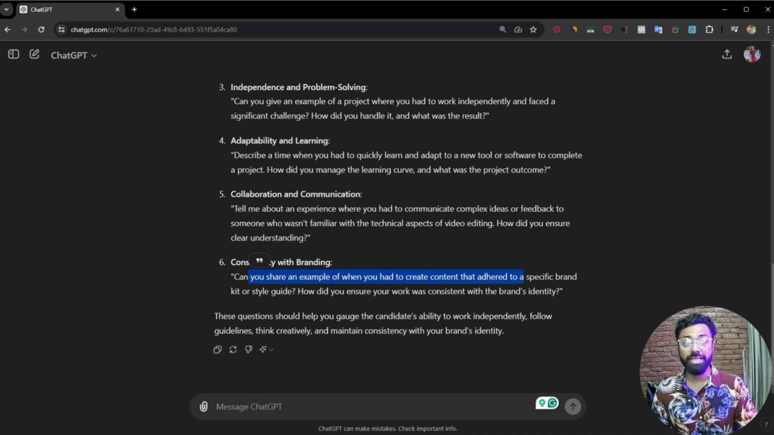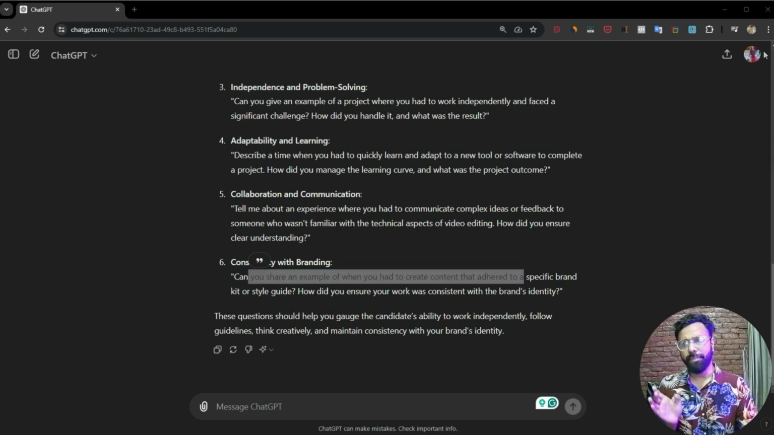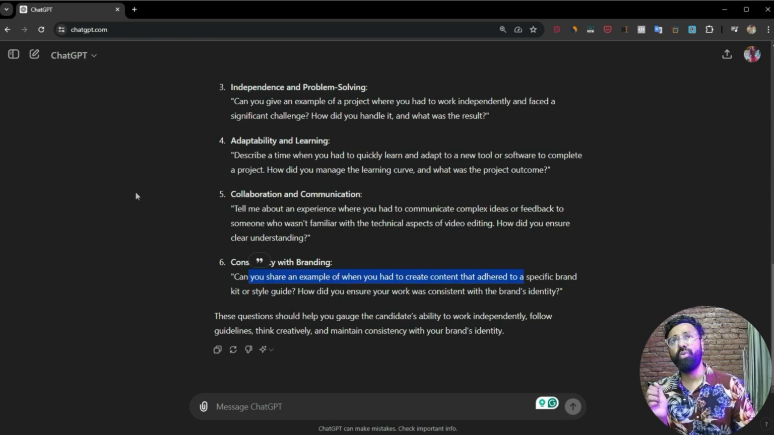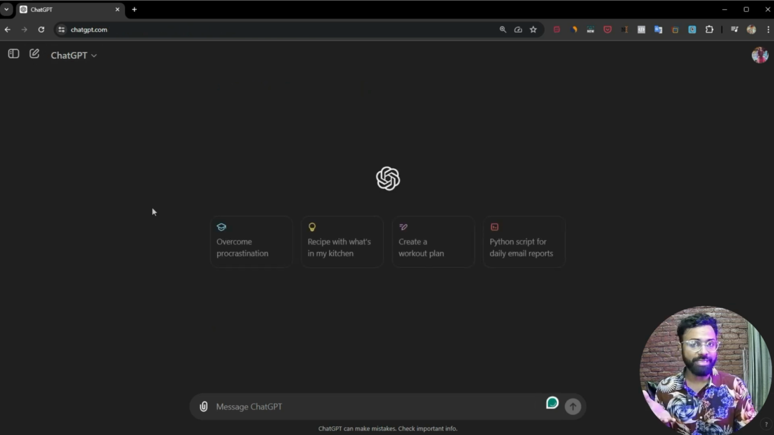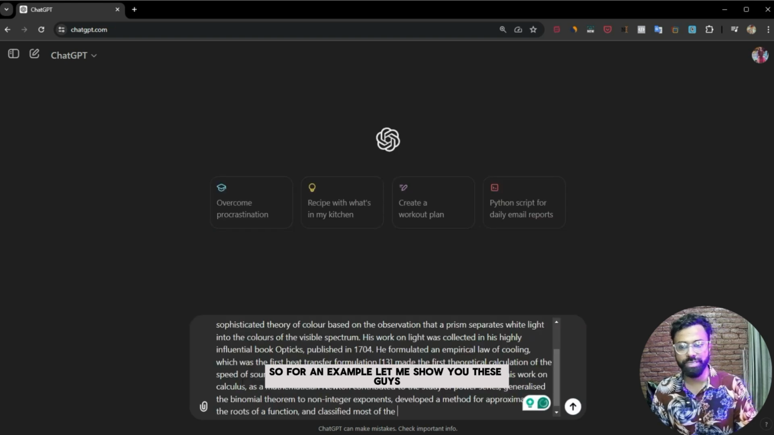And then let's jump to level 3. So what is level 3? Level 3 is something that I think is going to help people who are students or doing assignments in universities. It is basically called getting a solid output by depending on some input. So for an example, let me show you these guys, all right?